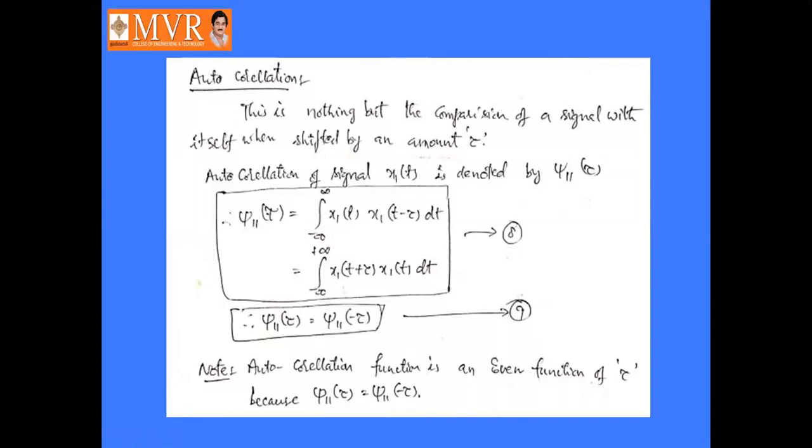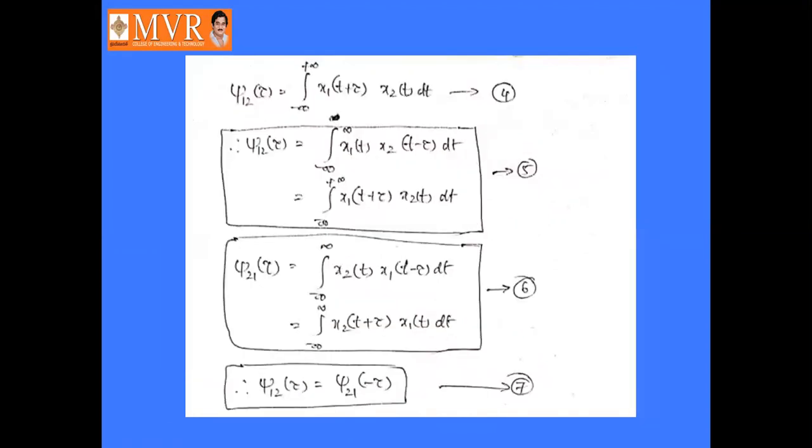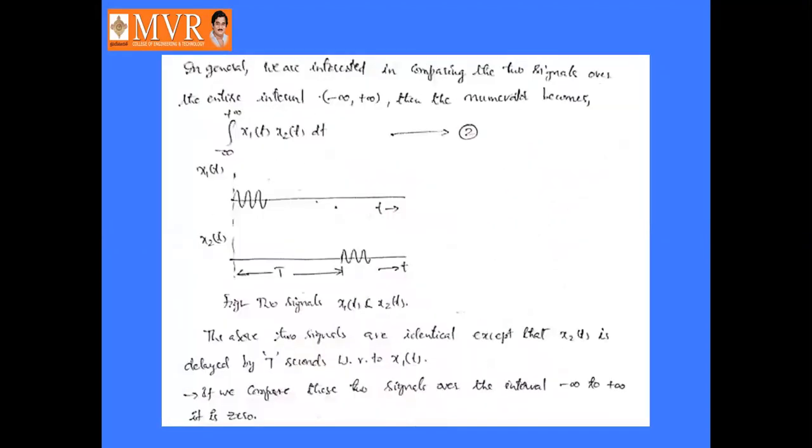Yes, in the previous classes we discussed the correlation topic. So what is meant by correlation? Correlation is nothing but comparison of signals, right? Comparison of signals. If you compare two different signals, then it is called cross correlation. If you compare the signal with itself only, then it is called autocorrelation.